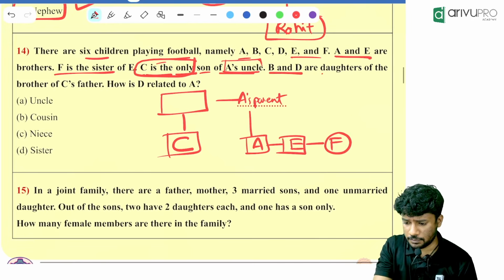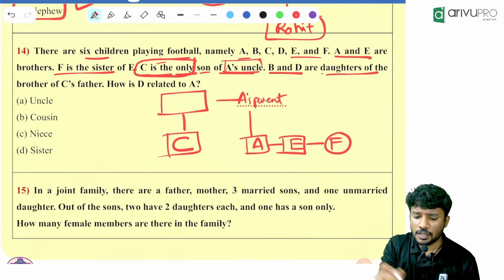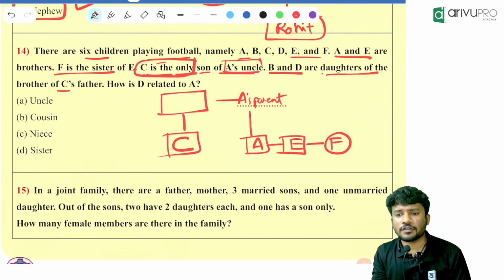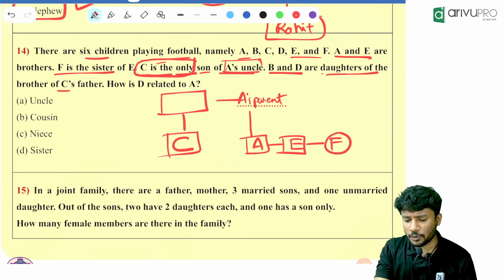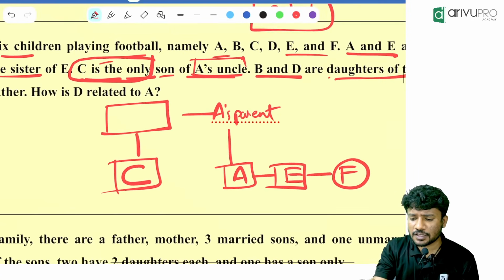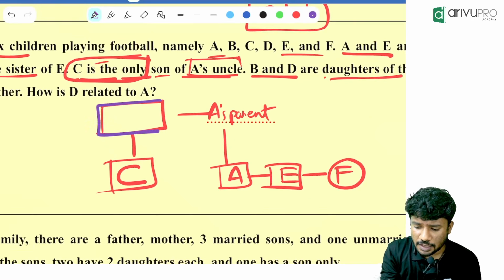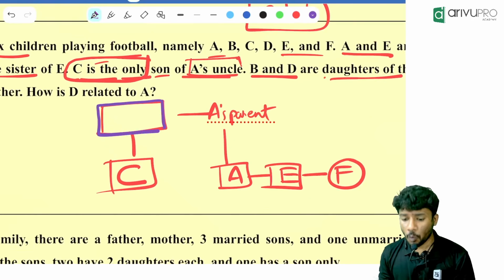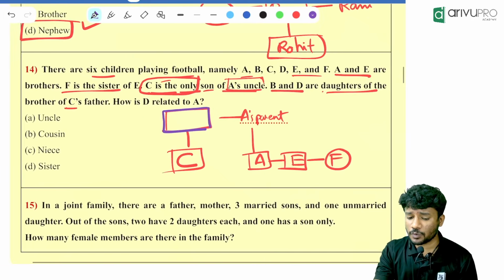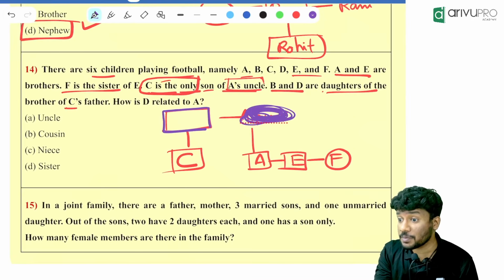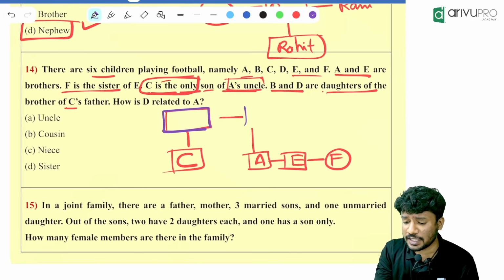B and D are daughters of brother of C's father. Now tell me, people, C's father is which person? Whoever is mentioned in this violet color is C's father. Now, brother of C's father means what? Where will be the position instead of A's parent? I told you, whenever a gap is there, we will fill the gap.